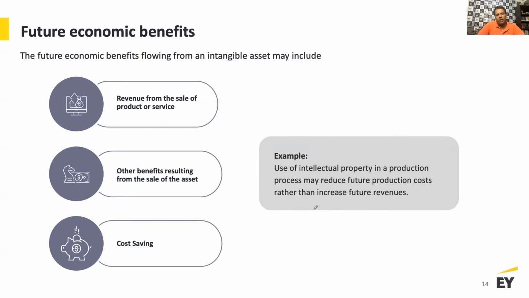Now, from a control perspective, we said, how do you demonstrate control? When I have the ability to use it and derive the economic benefit, or restrict others from using it and benefiting from that particular asset, then I am in control. And future economic benefit is nothing but I can generate revenues, I can earn rental income, I can sell it, I can also reduce my cost. You do any of that, you are generating economic benefit, and then it meets.